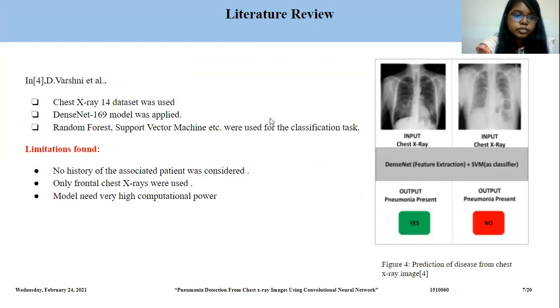In reference 4, Varshney and others proposed a model where they used the ChestX-ray14 dataset, DenseNet-169 model, and random forest, support vector machine, etc. There are some limitations. No history of the associated patient was considered. Only frontal chest X-rays were used. The model needs very high computational power.